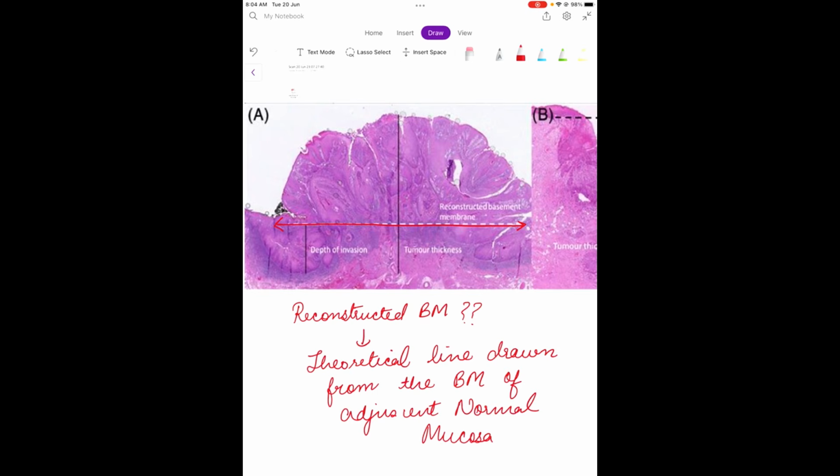The deepest point of the tumor is here, and this distance is the depth of invasion.